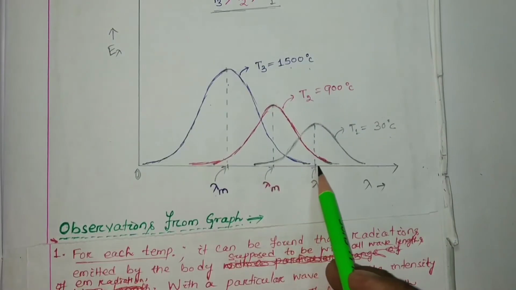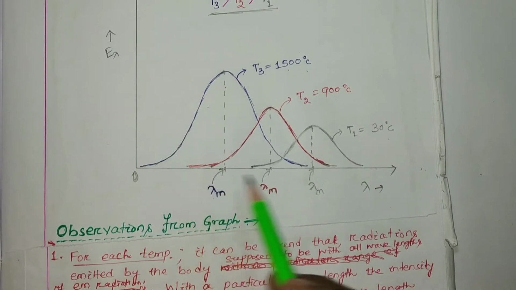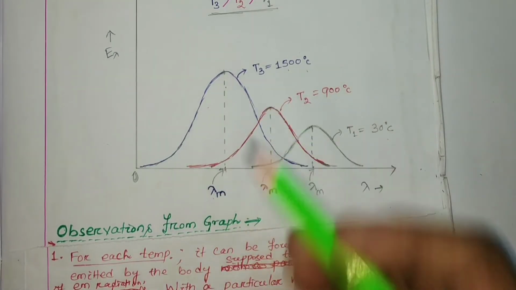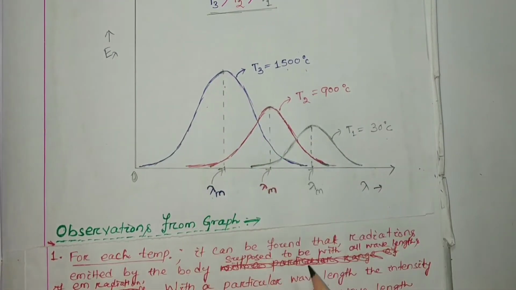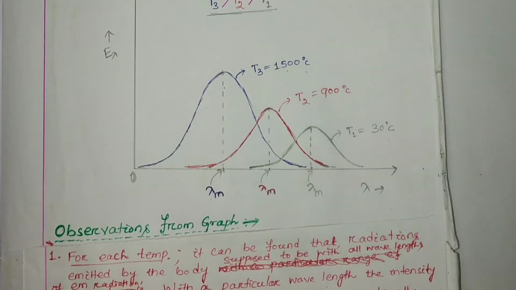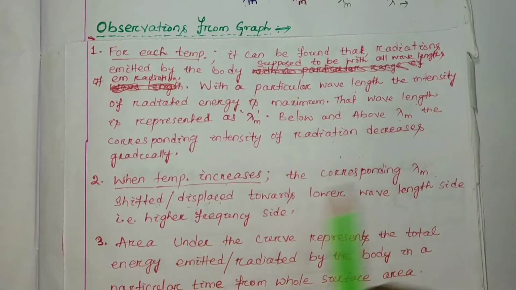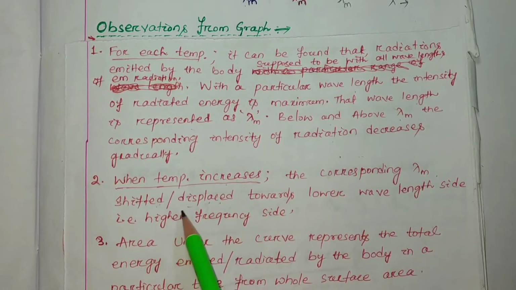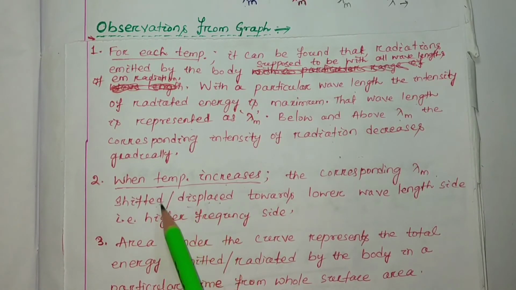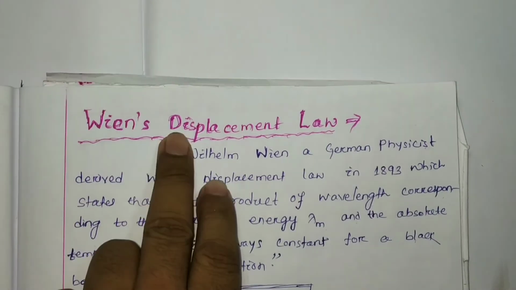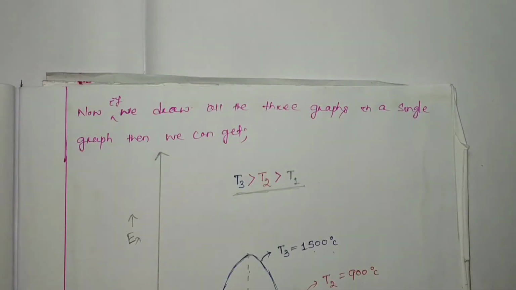Lower wavelength side means the higher frequency side, and here lambda m is shifted or displaced. Because of this word displaced, this law is called the displacement law, Wien's displacement law.